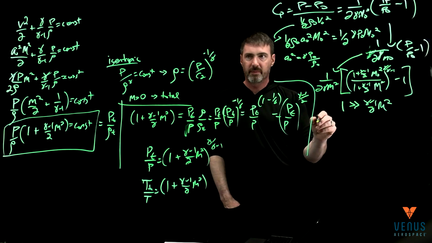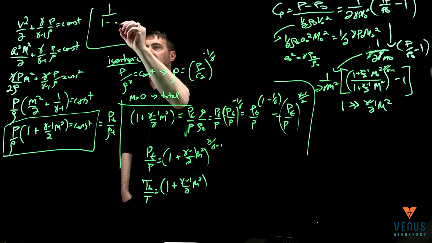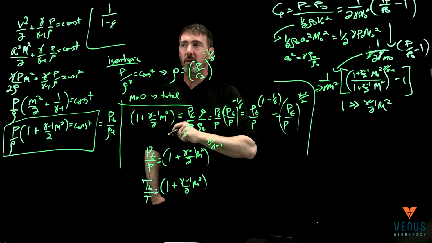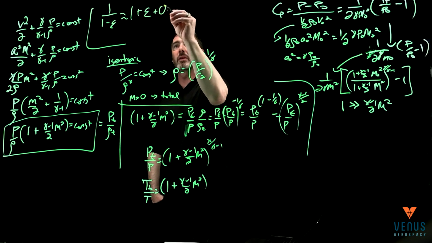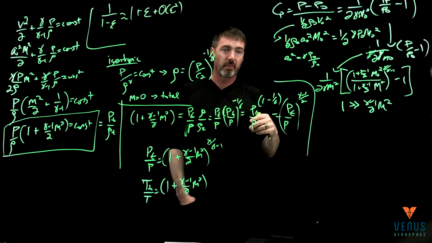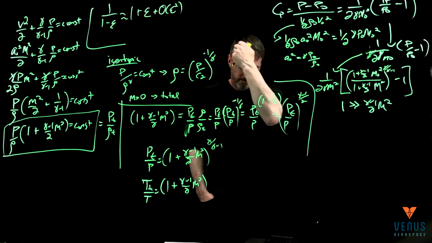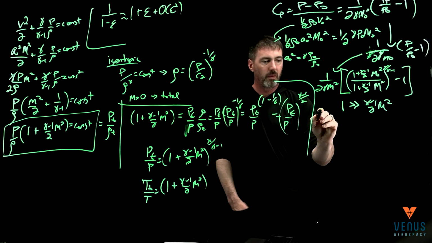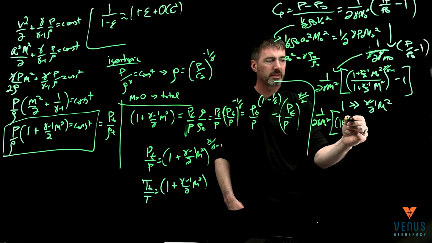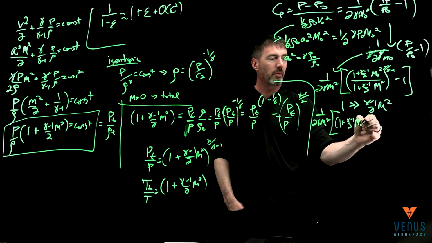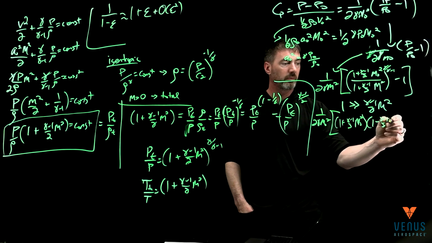If you haven't seen Taylor series expansion before, up here, if I have a term 1 over 1 minus epsilon for small epsilon, that's basically the same as 1 plus epsilon, as long as it's small, plus things that are order of epsilon squared, which would be really small. And so what that lets us do is take this term and switch it out, okay? And so we then have 1 over 2 gamma Mach squared, and that is 1 plus gamma minus 1 over 2 Mach 0 squared, and then multiplying it by 1 minus gamma minus 1 over 2 Mach squared.